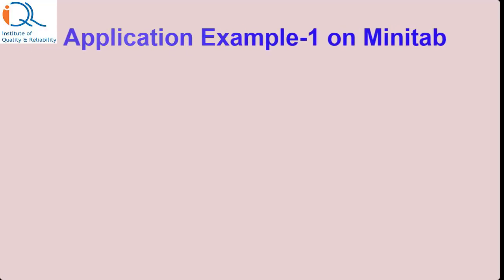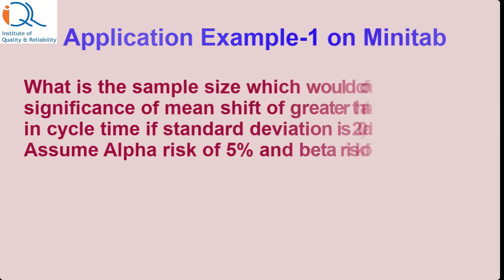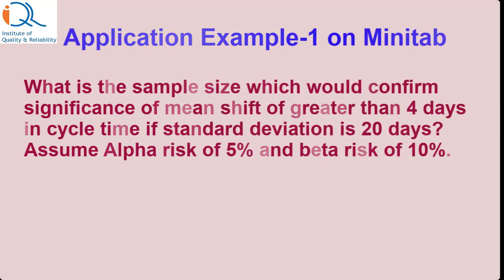Let us see an application example on Minitab software. What is the sample size which would confirm significance of mean shift of greater than 4 days in cycle time if standard deviation equals 20 days? Assume producer's alpha risk of 5% and consumer's, that is beta risk, of 10%.